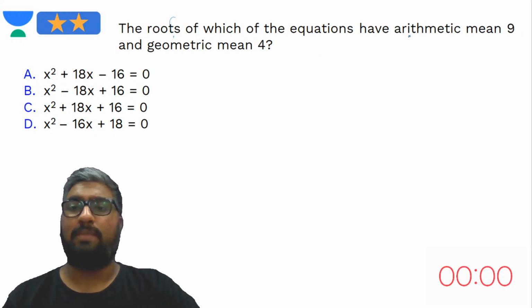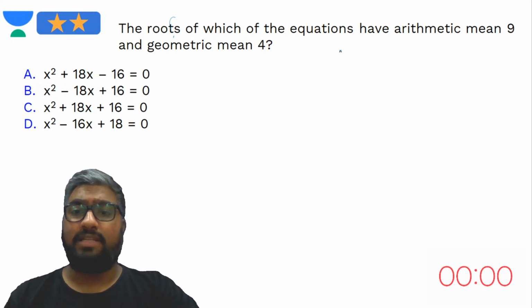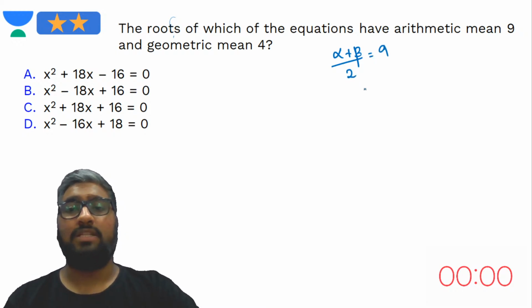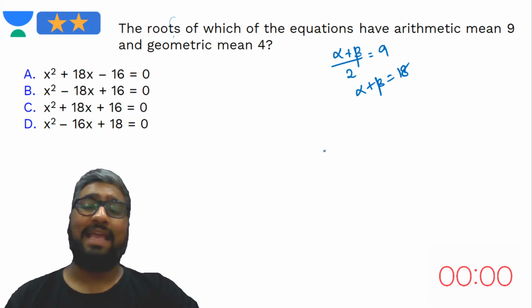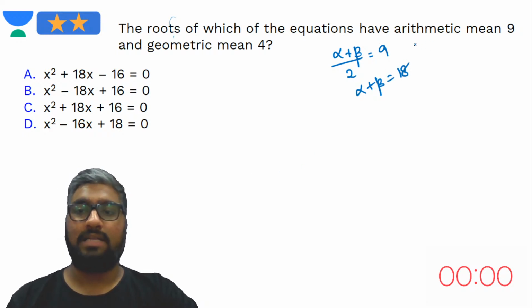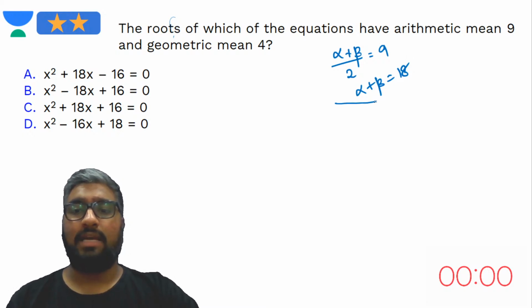What do you mean by arithmetic mean, guys? Arithmetic mean means the average, right? That is alpha plus beta over 2 should be how much? 9. Which means alpha plus beta, that is the sum of the roots, must be 18. Super. One part covered. Now let's look at the other part.